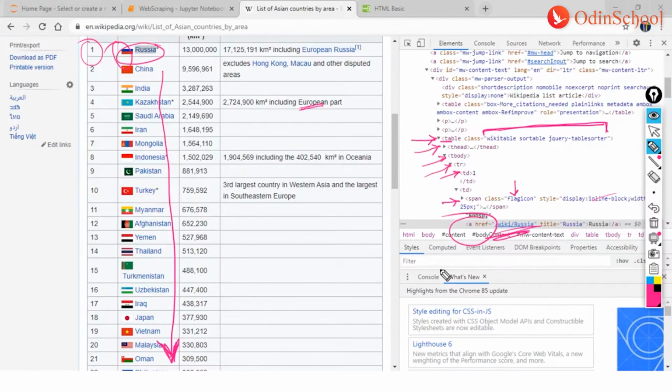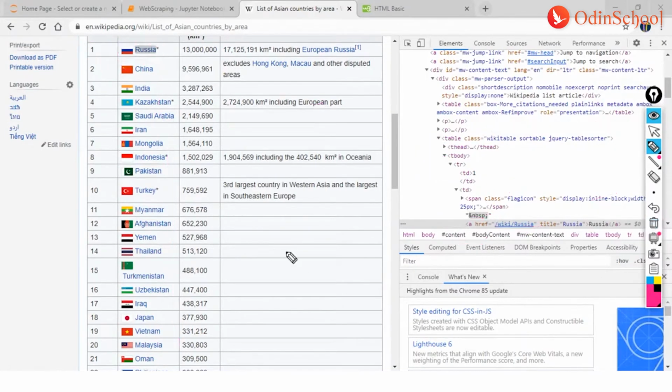And then we are giving the title to be Russia. So I have a link which is separate, and I also have a title which I'm adding to it. So yeah, that is step one. So now that we have understood, okay, let me just delete everything on the screen.